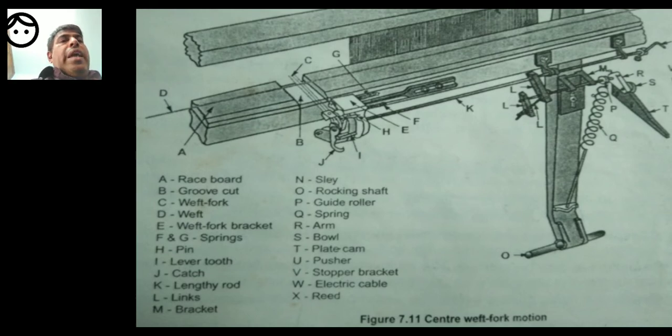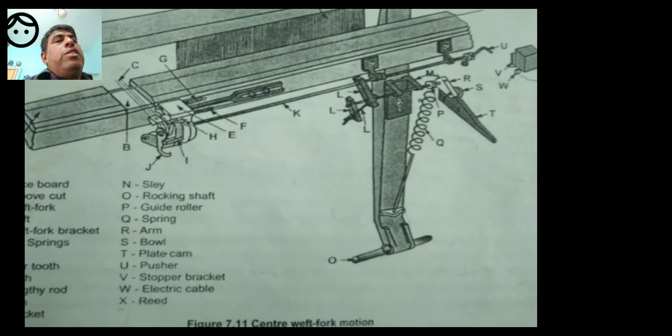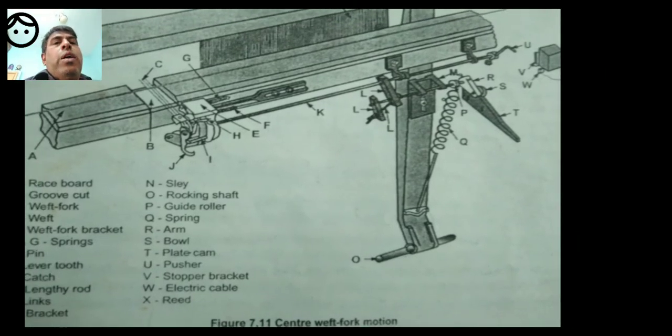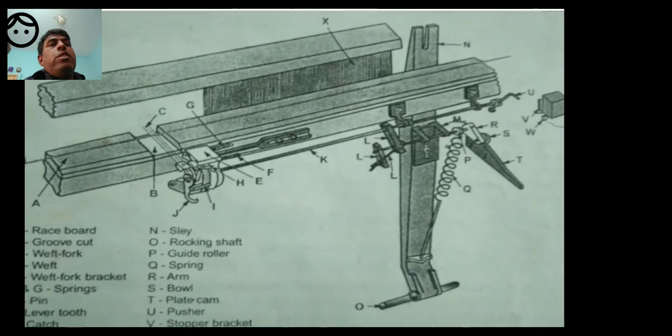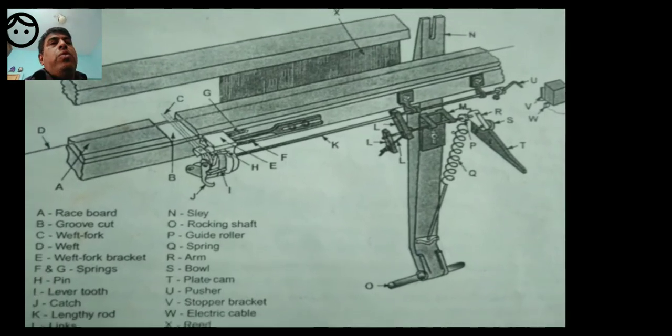N is the sleigh. So please see that there are two M's. There are two brackets in the diagram. N is the sleigh.